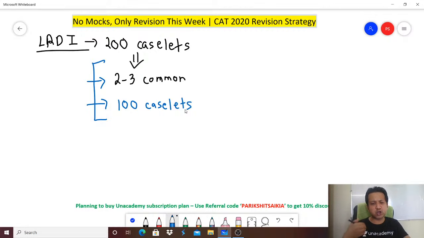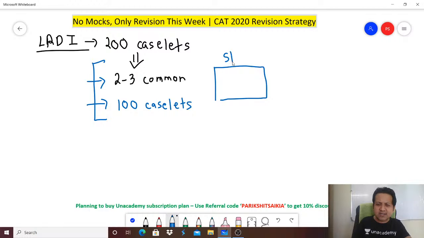Now, how do you do the shortlist for revision? There are some caselets which are very easy, which you know when you attempted the mock, you got them correct in the least possible time. So the moment such a question appears again, when you are trying to revise or going through the different pages, you can skip that, because anything which you got correct the first time in the least possible time, there is a high chance that you will get that correct even if it were to reappear on the exam day.